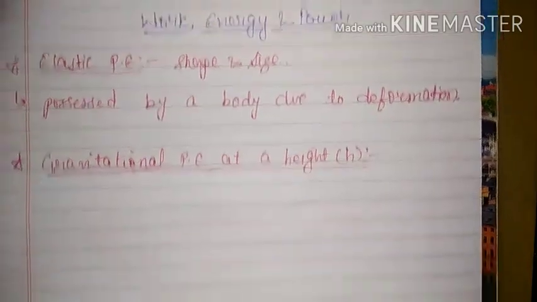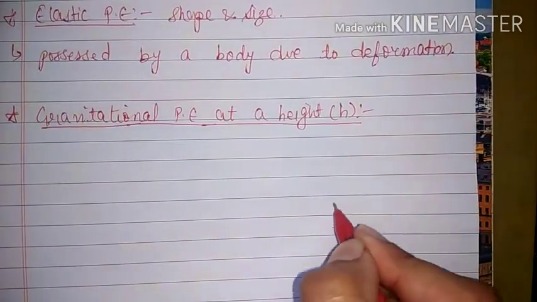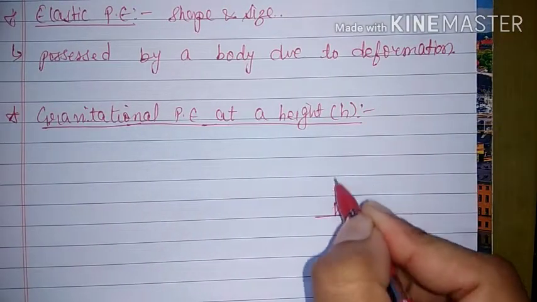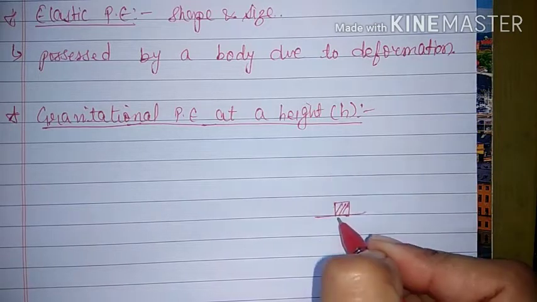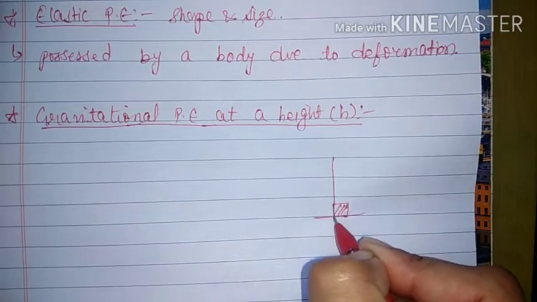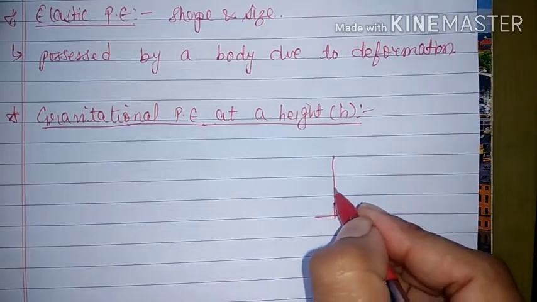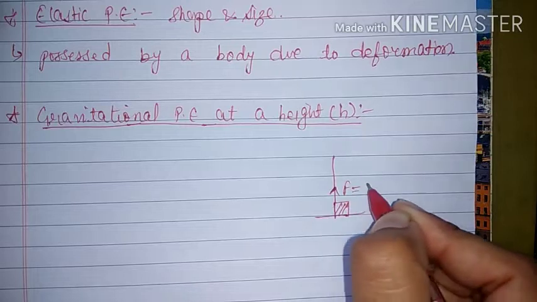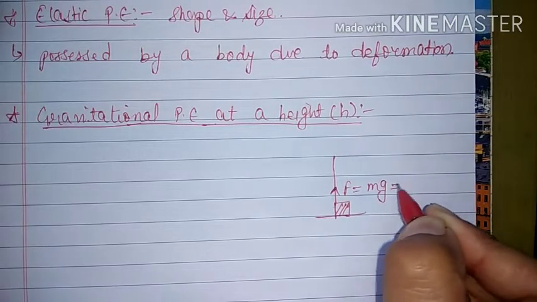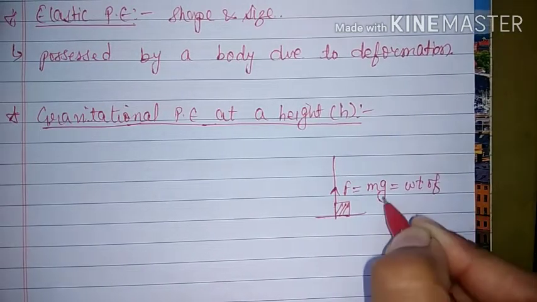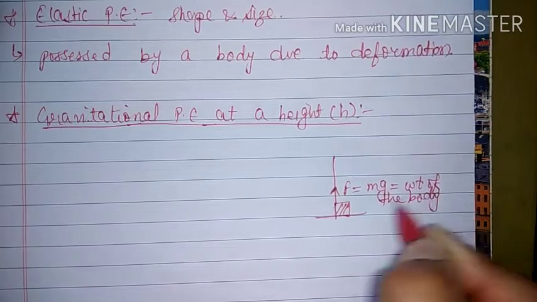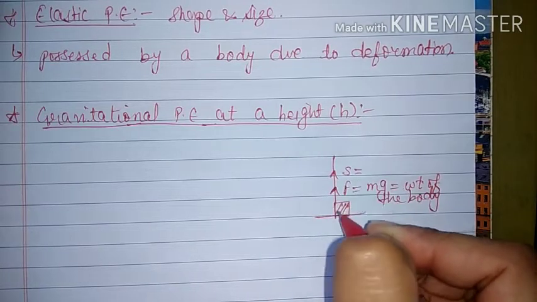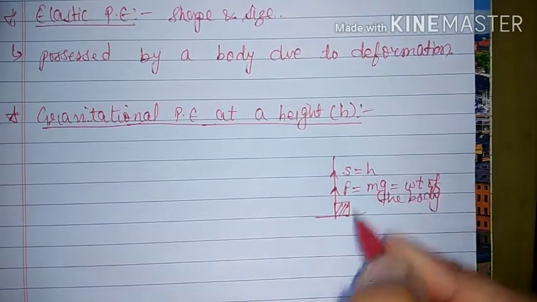Just one revision: we have seen that if a body is placed on the surface of the earth and we have to raise it in the upward direction, or take it to a height above the surface of the earth, then we will have to apply a force in the upward direction, and that minimum required force must be equal to mg, that is the weight of the body. And since we are applying force in the upward direction and the body is also moving upward, the displacement is also in the upward direction, and let it be h.